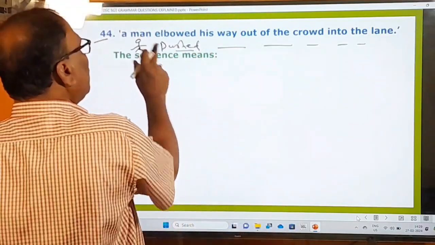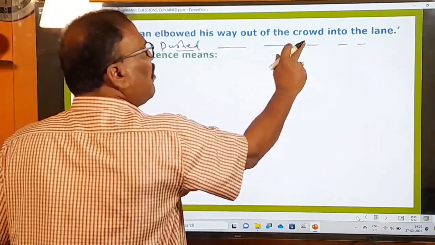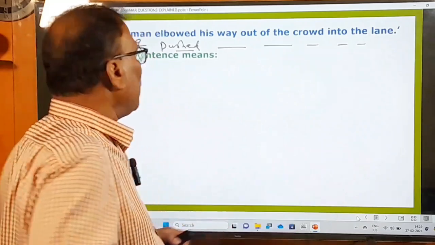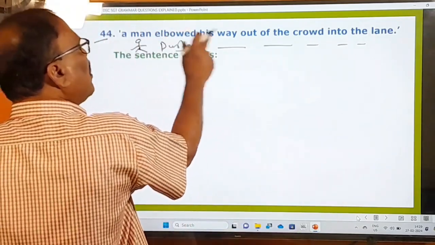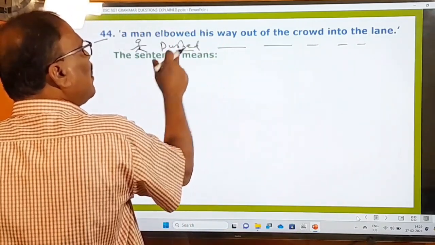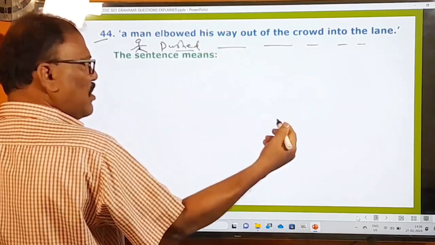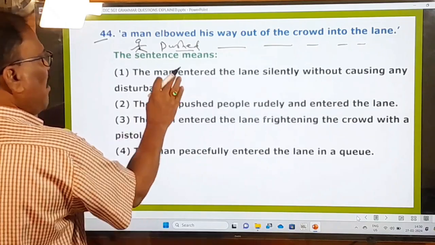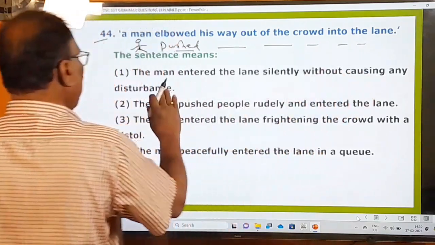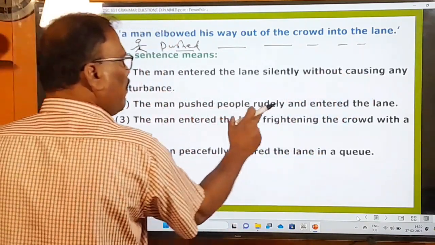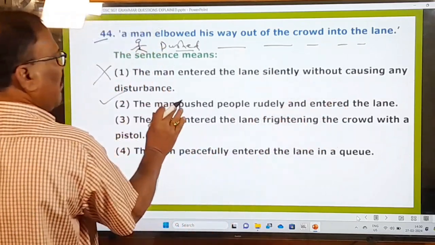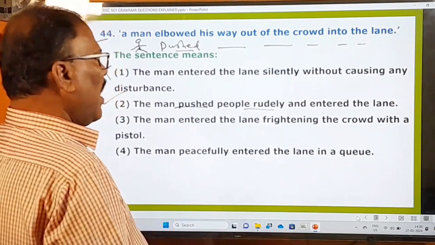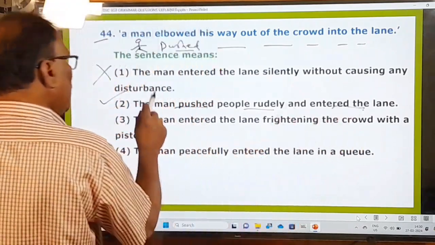So he made his way, pushing the people that were in the crowd, and he came into the lane. That's why the meaning of this: a man elbowed his way. A man pushed the people in that crowd with his elbows in order to make his way. That's the meaning, right? And now let us look at the options. The man entered the lane silently without causing any disturbance. No. The man pushed people rudely and entered the lane. Okay, that's the right one. He pushed the people rudely, roughly, impolitely, and entered the lane. So this is the meaning of that.